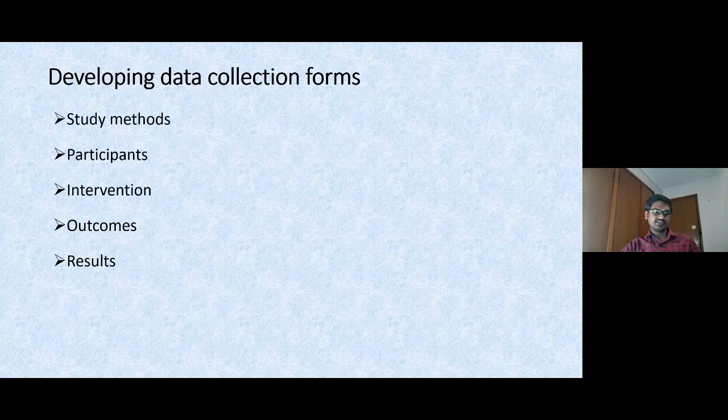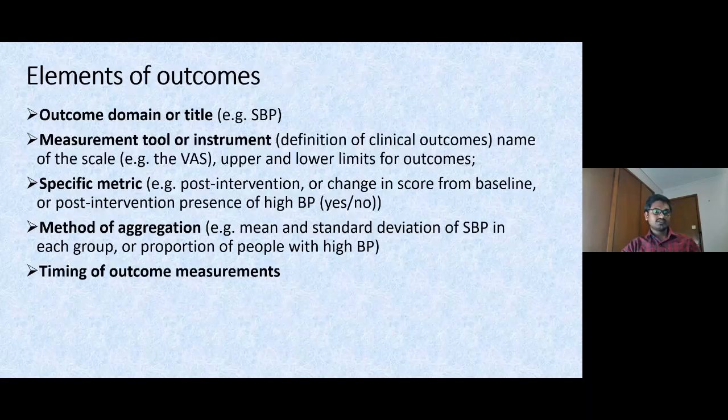So this can definitely be conducted by 2 independent reviewers to minimize the bias at attrition, to minimize the bias at missing evidence, and to minimize the reporting error issues. So the elements of the outcomes are these. If you look at these things, the outcome domain is titled first. Here I'm going to take an example of blood pressure. Here it is systolic blood pressure. Next, measurement or tool, so the measurement tool or instrument.